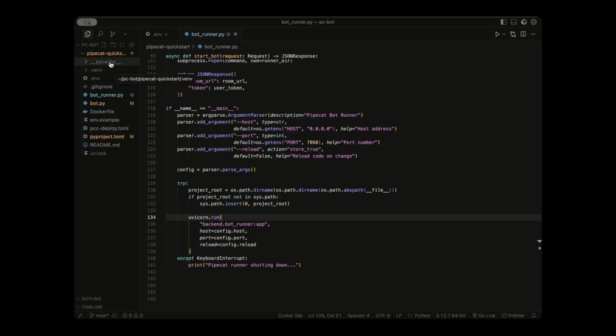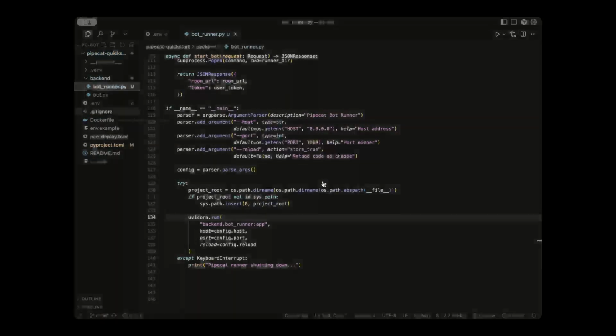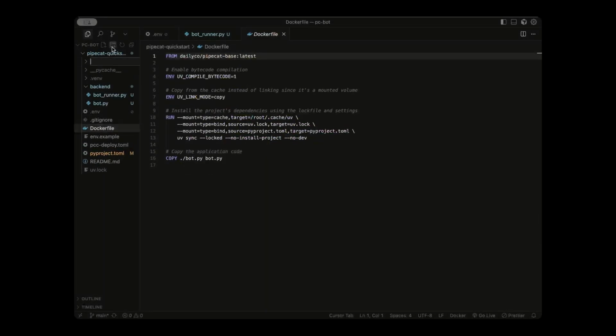And to make this a little bit more neat, we can just make a backend folder to put our bot.py and bot_runner.py. We can just do that like so, backend, and we can drag these two files into that folder. Just like that. Next, what we're going to do is create a frontend subdirectory. So in our root folder, we'll create a folder called frontend.